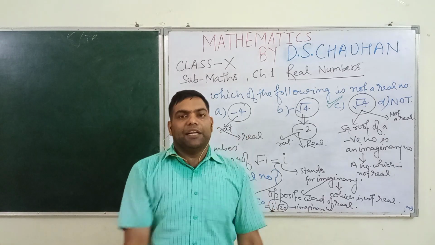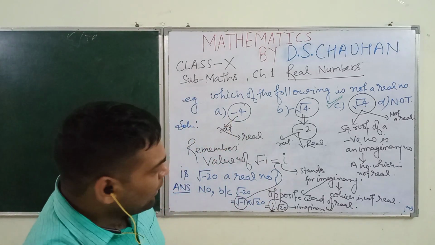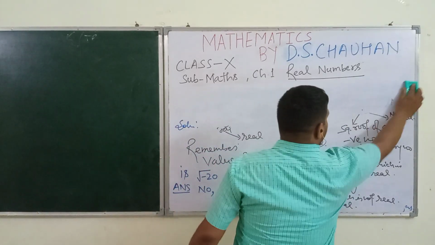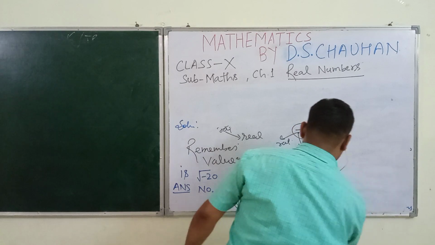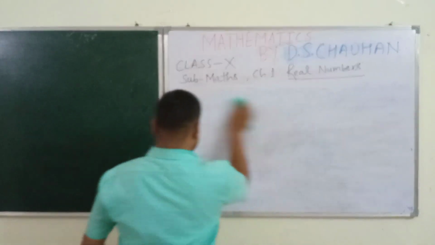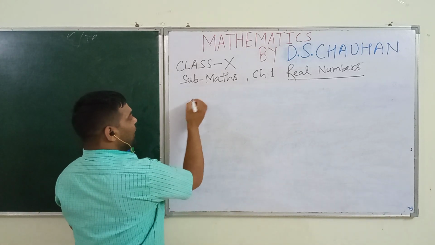what is not real. Once again, I am going to make it clear that to be real, two things are required. What are these? Try to understand.